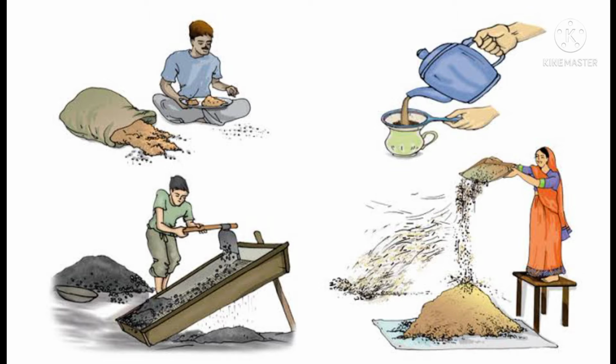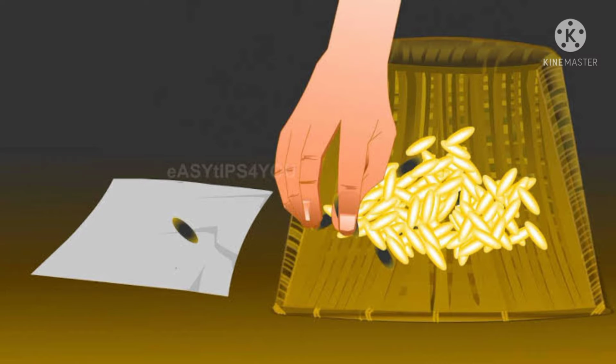The first method of separating a solid and solid mixture is hand picking. Some impurities present in a mixture are big enough to be easily picked up by hands. Substances like pebbles, stones, and eggshells present in pulses, rice, and sugar are removed simply by picking them with hands.